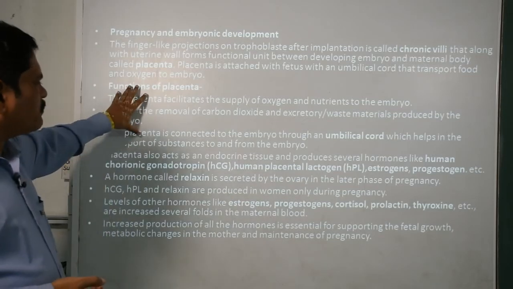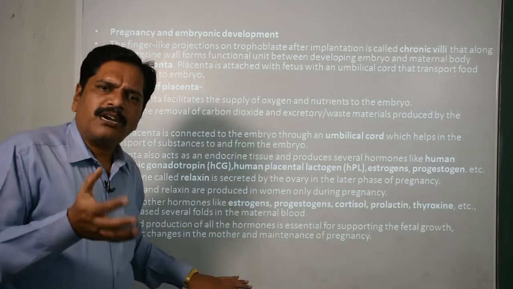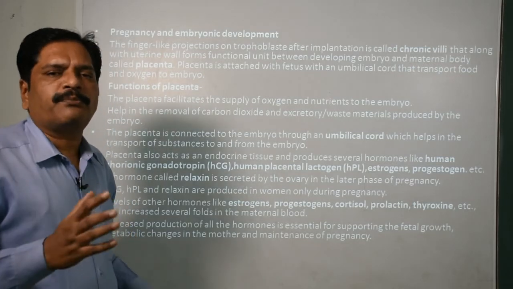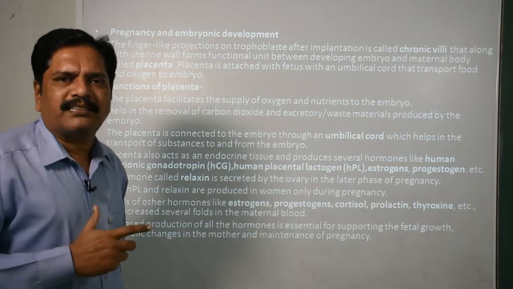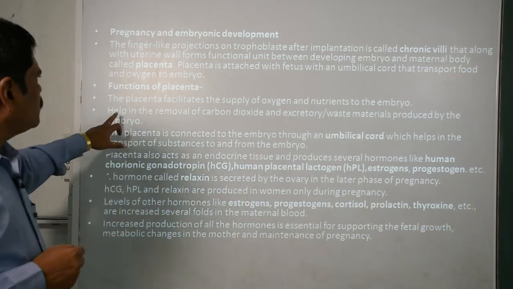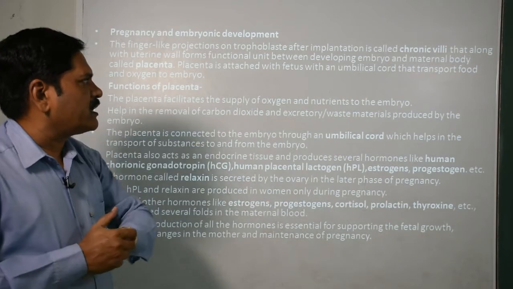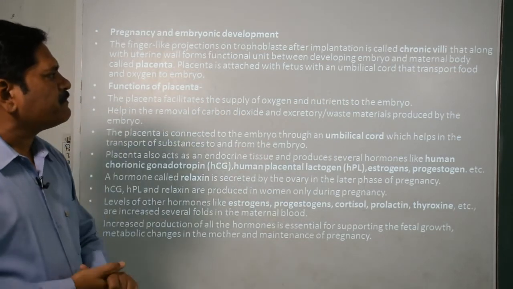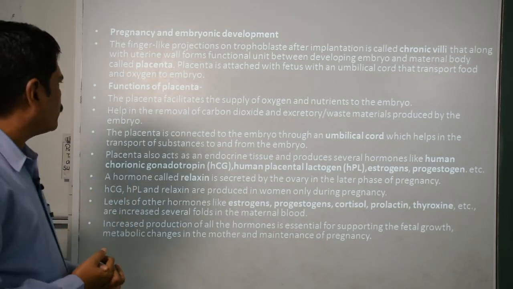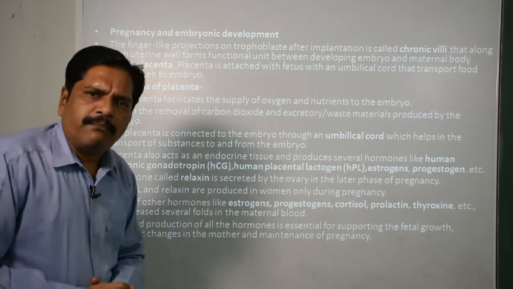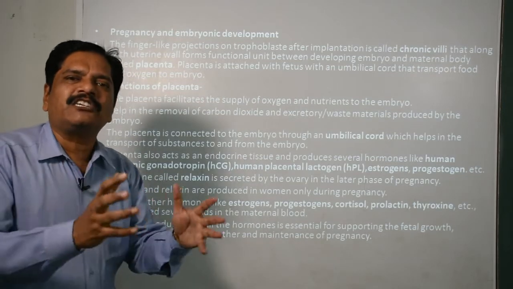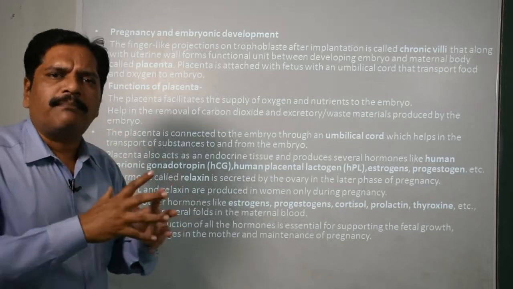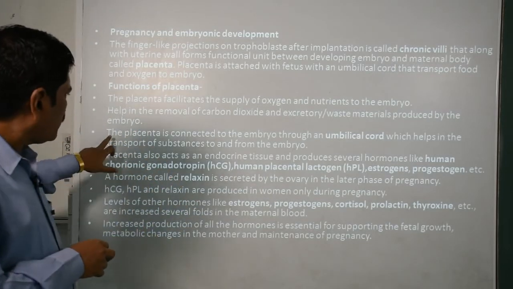The placenta is attached to the fetus with an umbilical cord that transports food and oxygen to the embryo, right. Now the functions of the placenta. Not only vascularization and connection, it is also responsible for secretion. It also works as an endocrine gland, clear. The placenta facilitates the supply of oxygen and nutrients to the embryo. It helps in the removal of carbon dioxide and excretory waste produced by the embryo, because the embryo is considered an extension of the mother's body, where all the metabolic processes are performed.